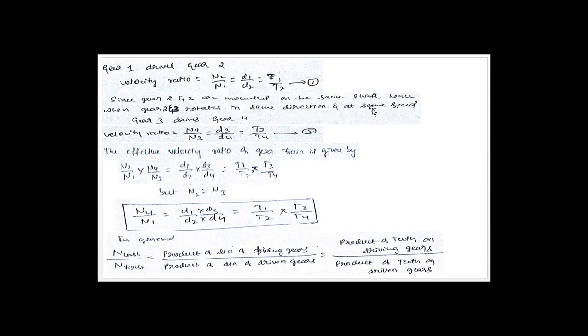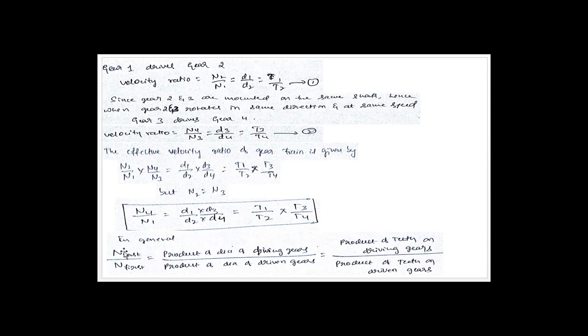N2 is equal to N3, so N2 will get cancelled with N3. Thus we write N4 by N1, that is the velocity ratio, the speed of the driven gear to the speed of the driving gear, is equal to D1 into D3 divided by D2 into D4, which is equal to T1 into T3 divided by T2 into T4.